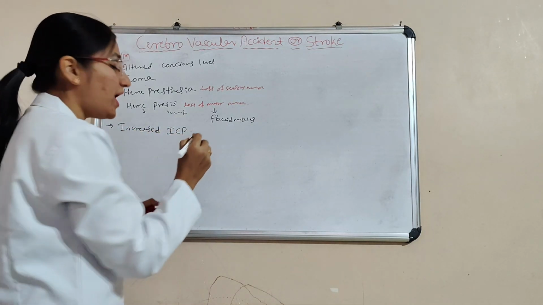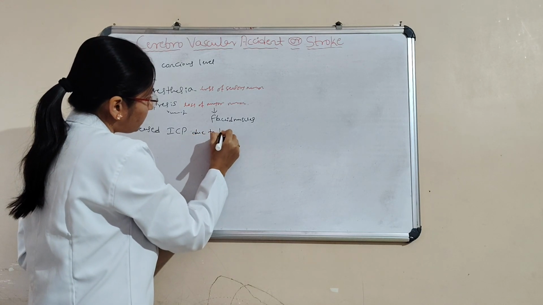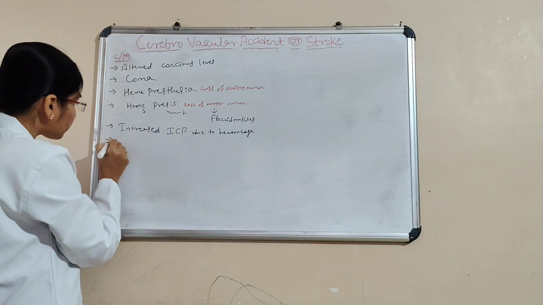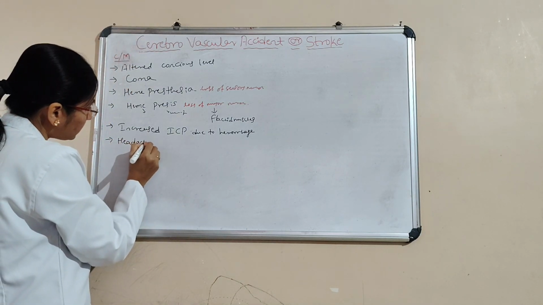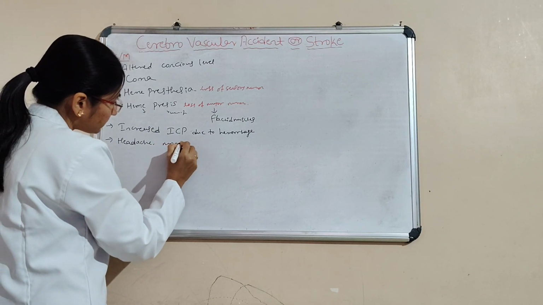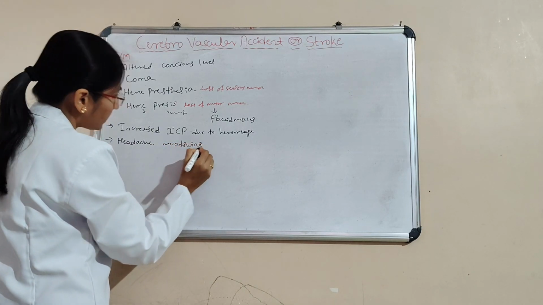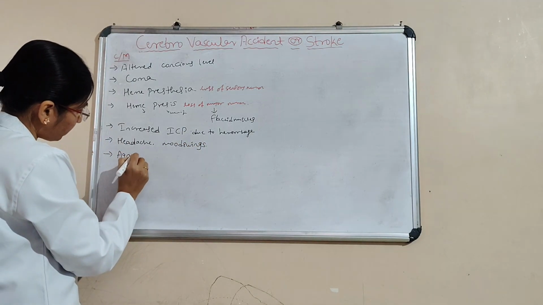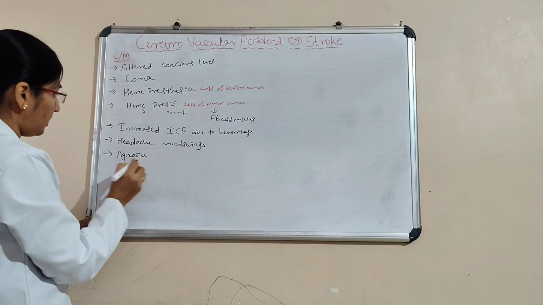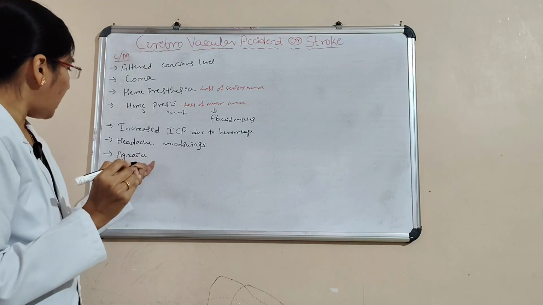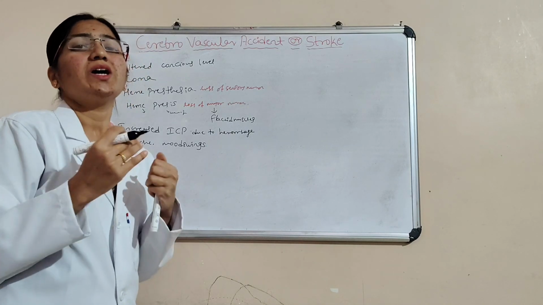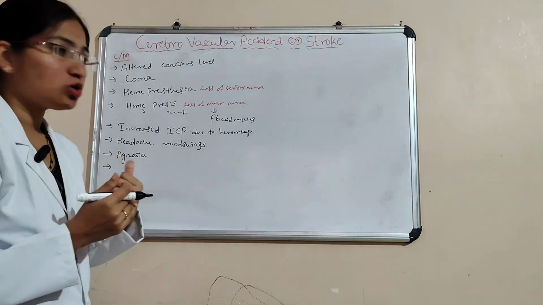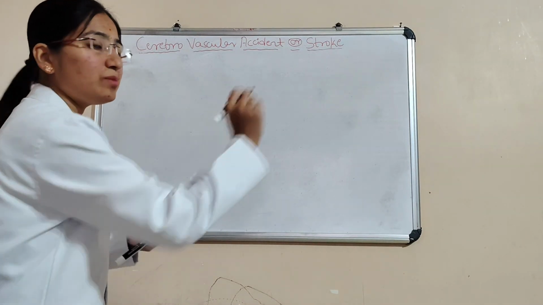And then next, increased intracranial pressure due to hemorrhage. And then headache, mood swings, and then agnosia. Here agnosia means inability to recognize objects. That is agnosia.